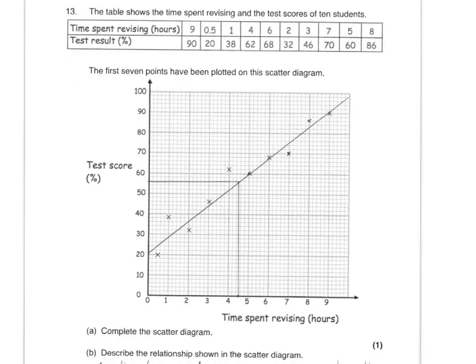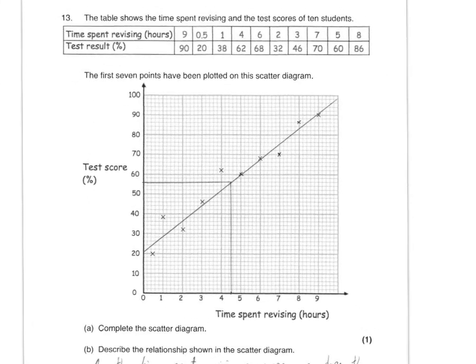Scatter graph says here. Complete the scatter graph. It tells you in the question first 7 points are done. 1, 2, 3, 4, 5, 6, 7. You plot the last 3. If you look, a full square is 2. You just divide whatever the full square value is by 10. You get 0.2. They're going across to the right. Each square is 0.2. The full one here is 20. 20 divided by 10 is 2. They're going up in 2s. So 7 and 70. 5 and 60, 8 and 86 right there.